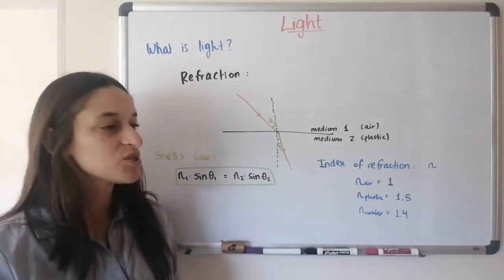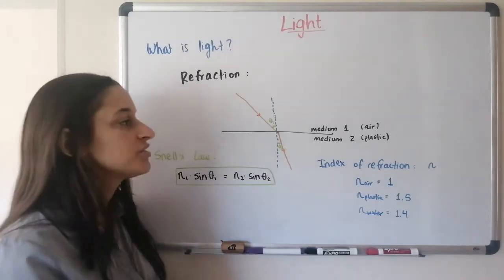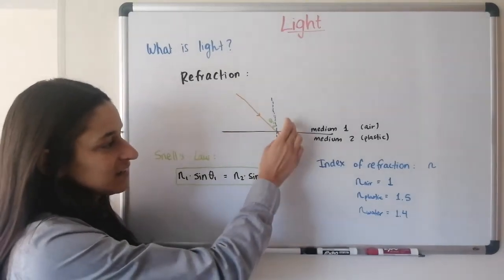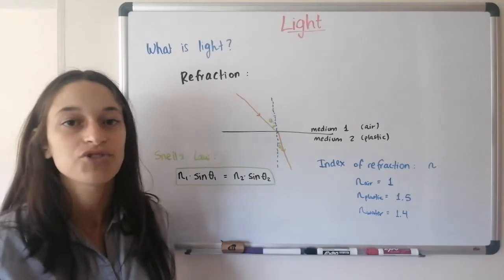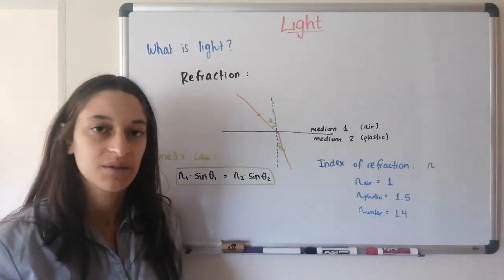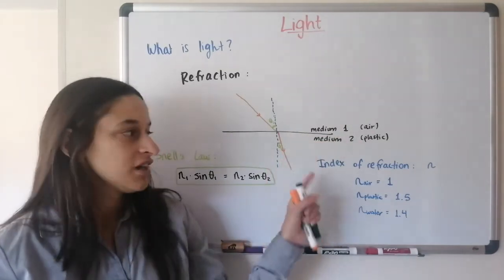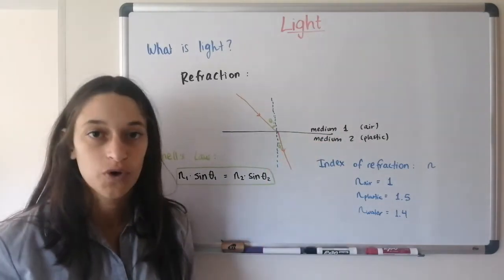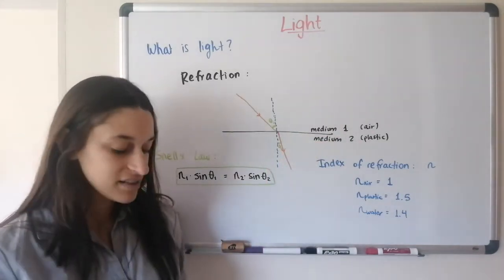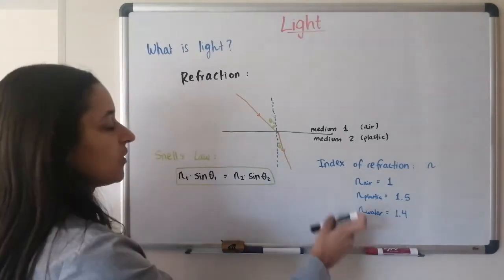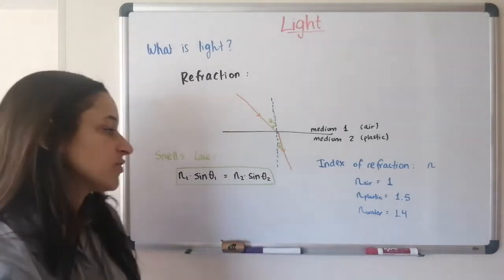And this also determines what happens to the speed. So of course, light can't travel as fast in plastic as it can in air. Actually, the value of 3 times 10 to the 8 meters per second is in a vacuum. If you're moving in air, it's a little slower. If light is moving in plastic, it's even slower. So how much slower? That is given by this other equation that the index of refraction can help us with.